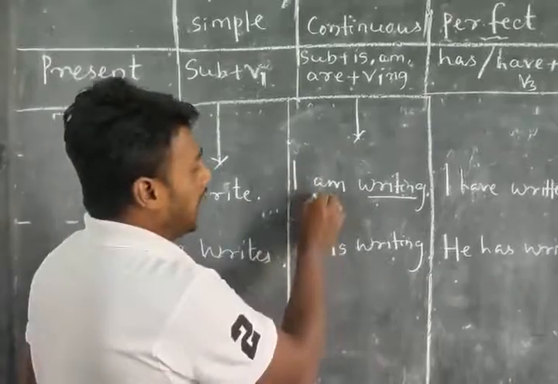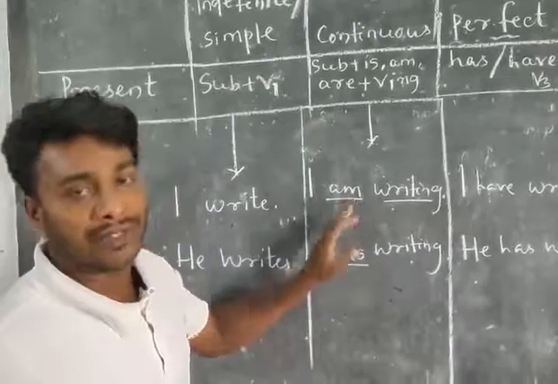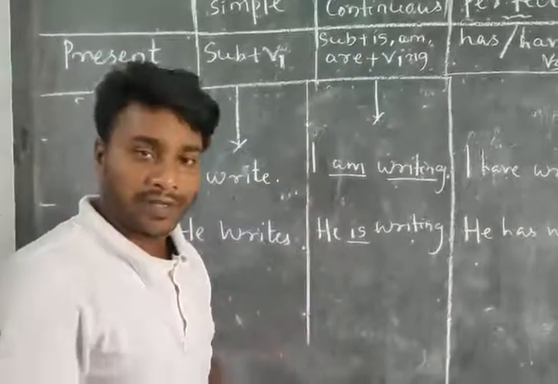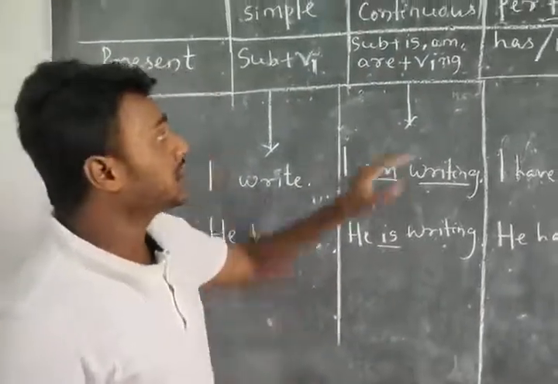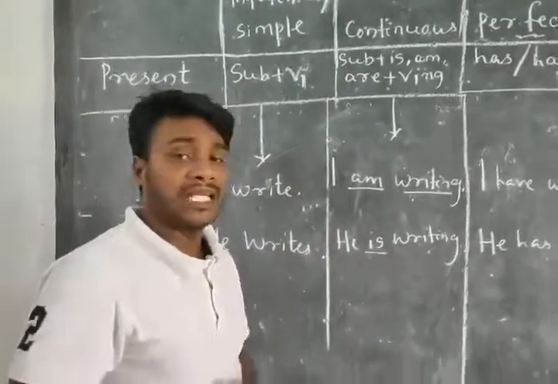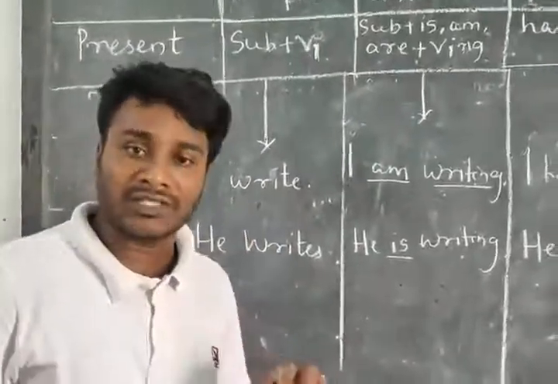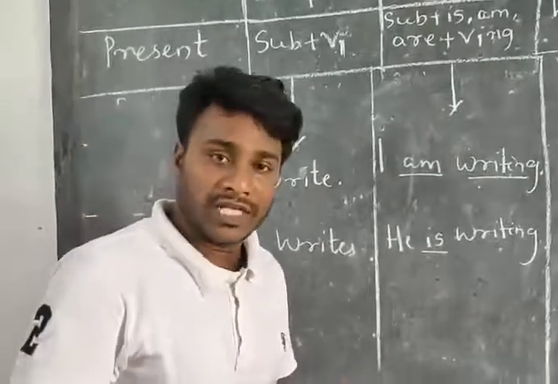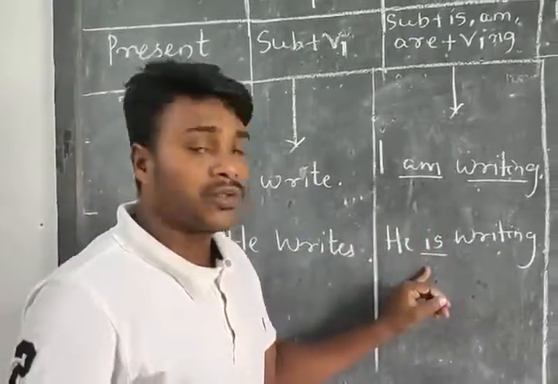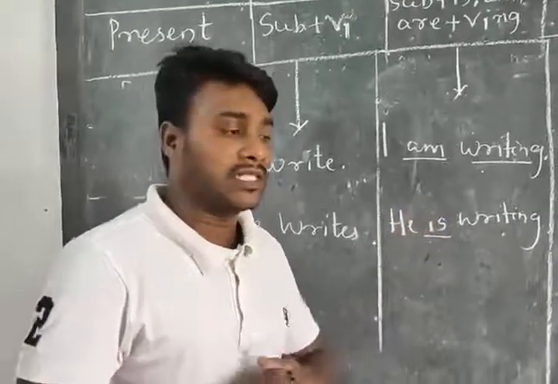We can see another important thing before our main verb, that is our helping verb. In the continuous form, it depends upon the helping verb whether your sentence is in present tense or which tense. I am saying this because in later classes we shall discuss our past continuous as well as our future continuous, and in those sentence patterns the helping verb will tell us about the tense, whether it is past or future.